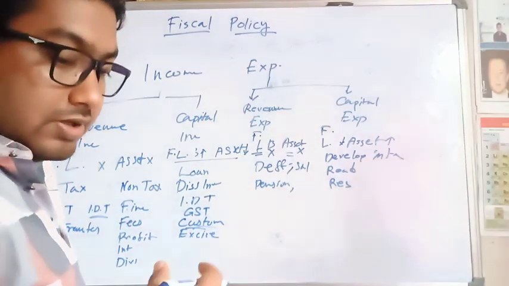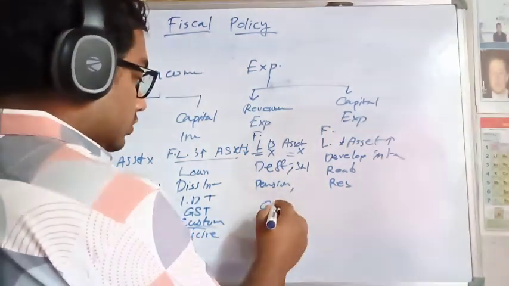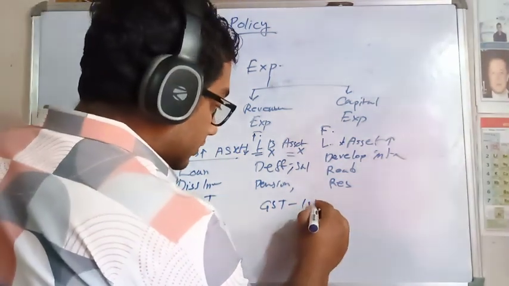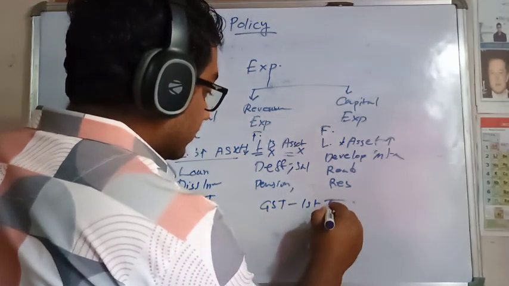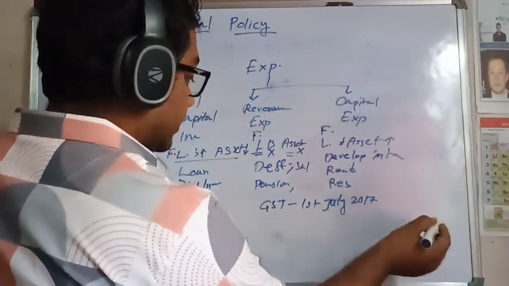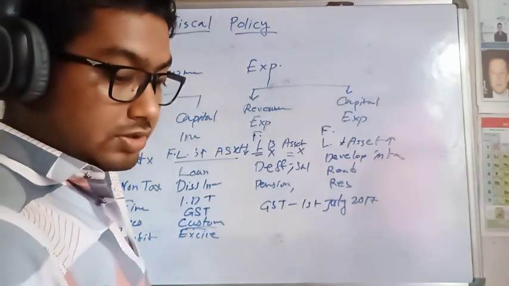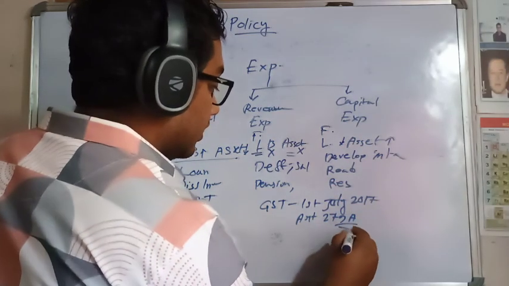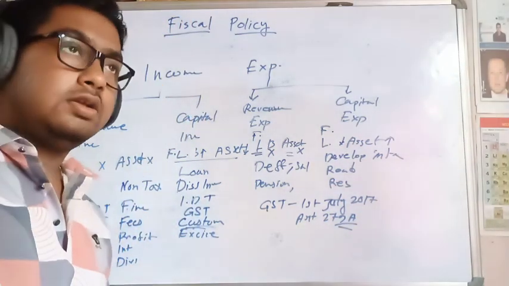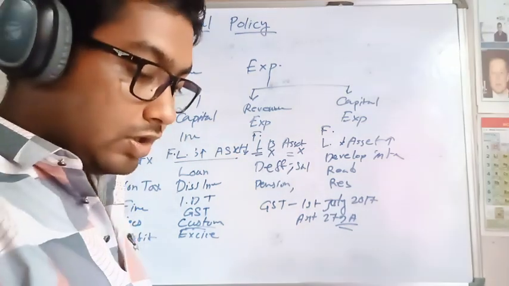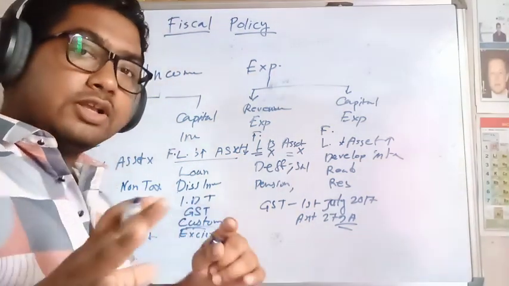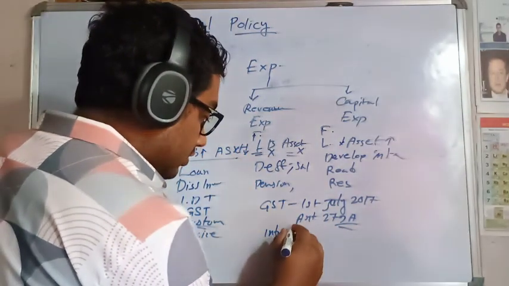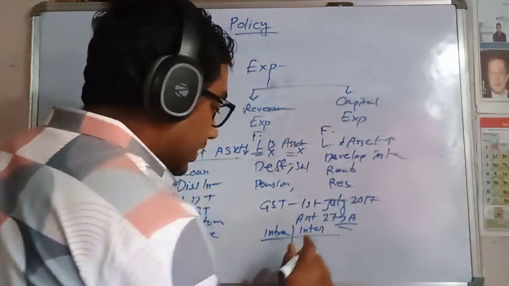And GST, we talk a little about the GST. So GST, 1st July 2017, it applied with the constitutional amendment, article 279A. This article also called the GST Council. So I give you an example. GST is two types: the intra, and inter.